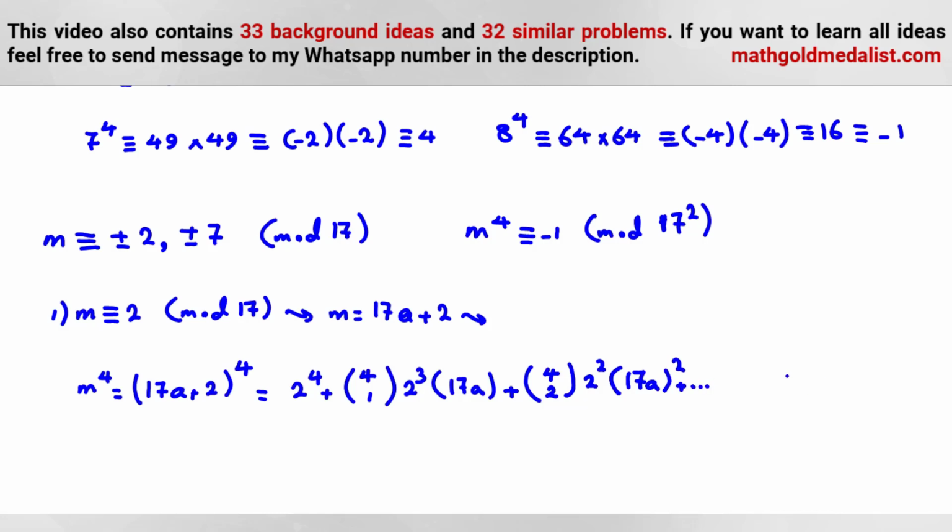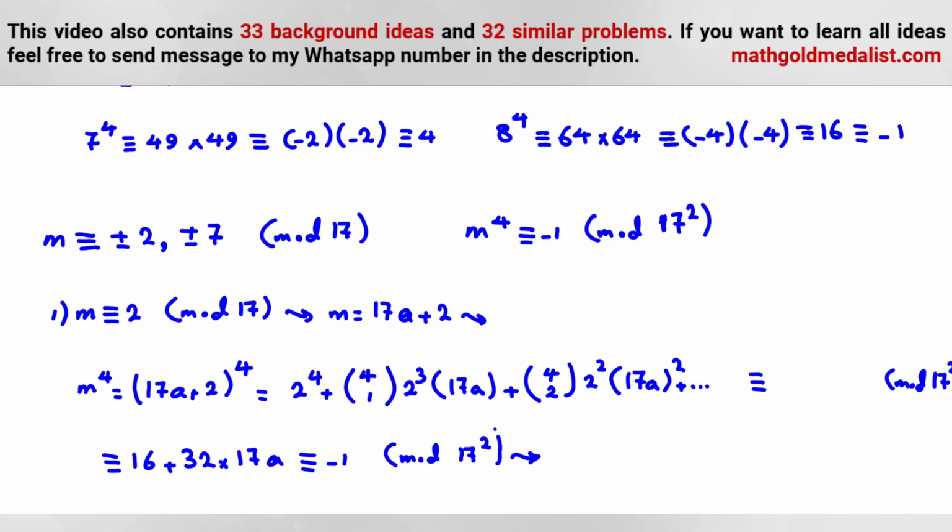As you can see, if we consider mod 17 squared, these terms with 17 squared, 17 cubed, all these things we can ignore because they are 0. So it will be 16 plus 4 times 8, 32, times 17a, and it should be negative 1 mod 17 squared.